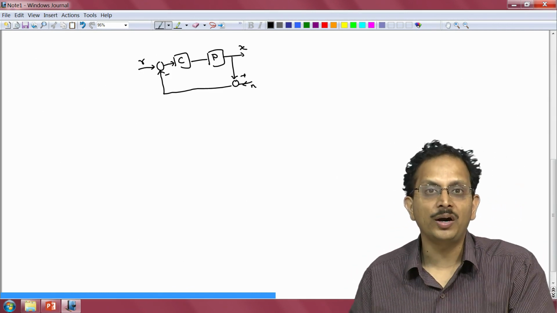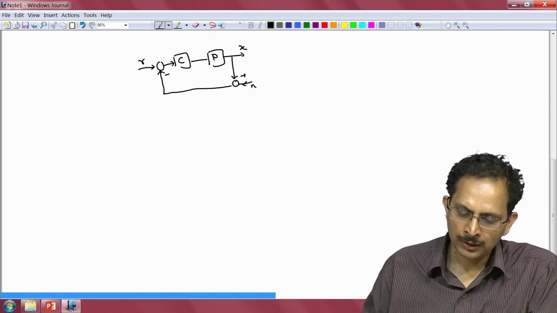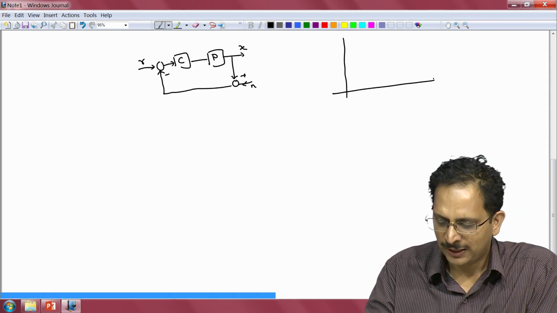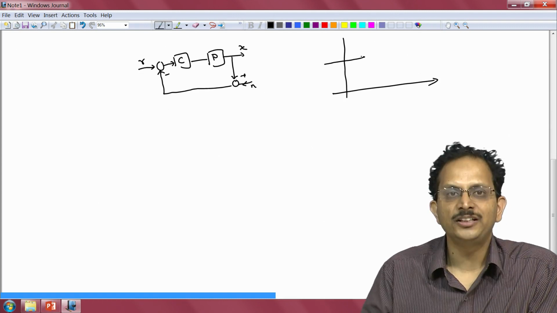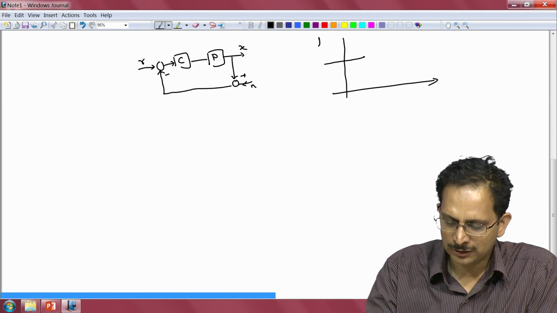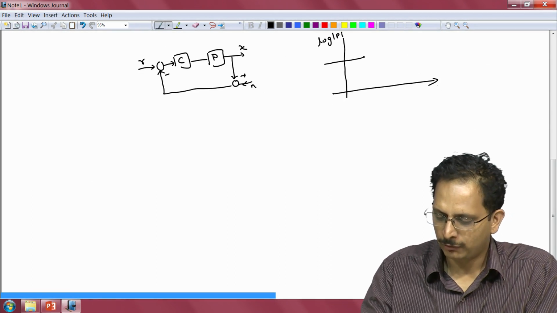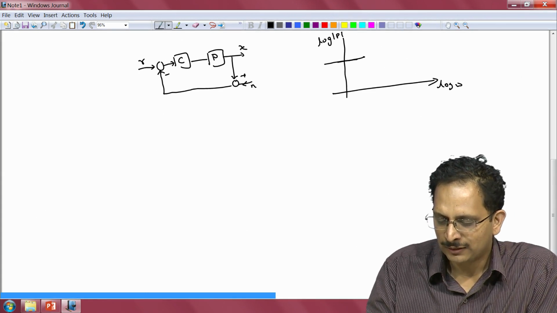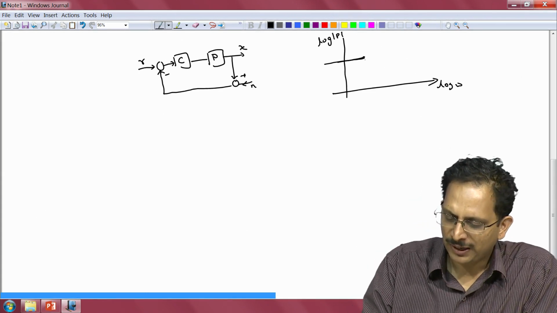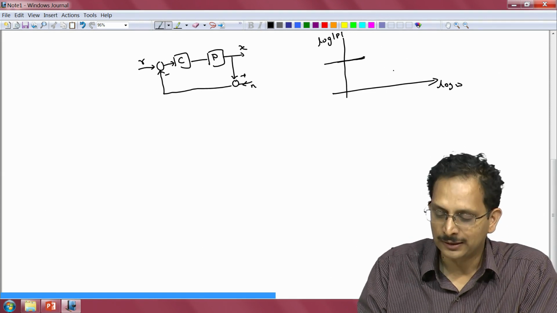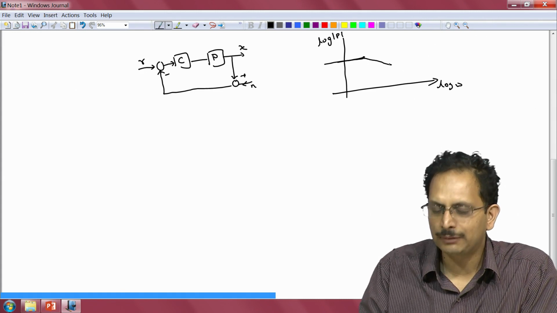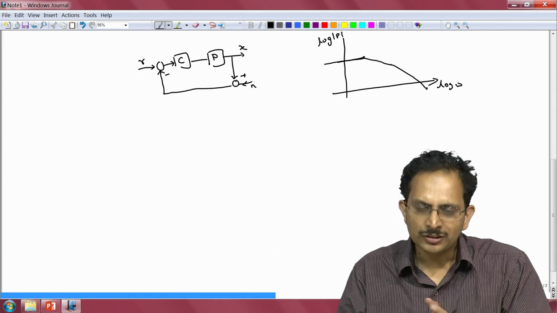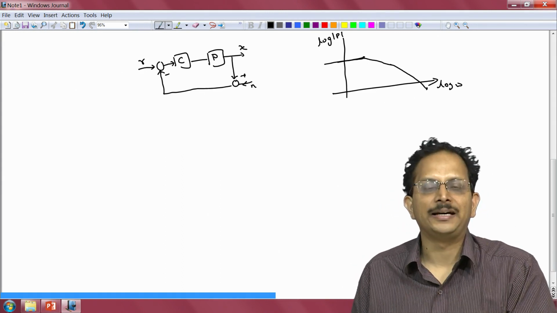So this is the standard 1 degree of freedom control configuration. Now for the sake of simplicity, let us assume that our plant has a certain DC gain. So the Bode plot of our plant, which is log of magnitude of P versus log of omega, let us say it looks something like this. The magnitude plot has a certain flat characteristic up to a certain frequency, and then the corner frequencies of the plant come into the picture. So it will roll off at minus 20 dB per decade or its multiples. So this is approximately the Bode plot of the plant.